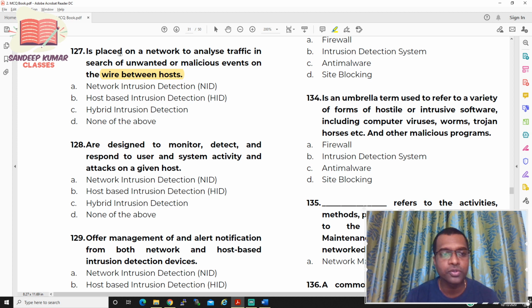You need to use a network intrusion detection system. Generally, this particular component will identify or analyze the traffic when the data is transmitted over a wire. So NID is also called a packet sniffer. Sometimes they may ask you in the exam, what do you mean by packet sniffing? Don't think that it is out of syllabus. They are asking you to write network intrusion detection system. So that is the 127 answer.